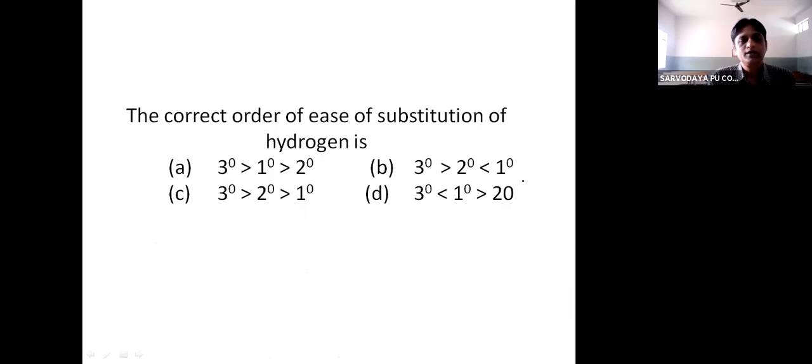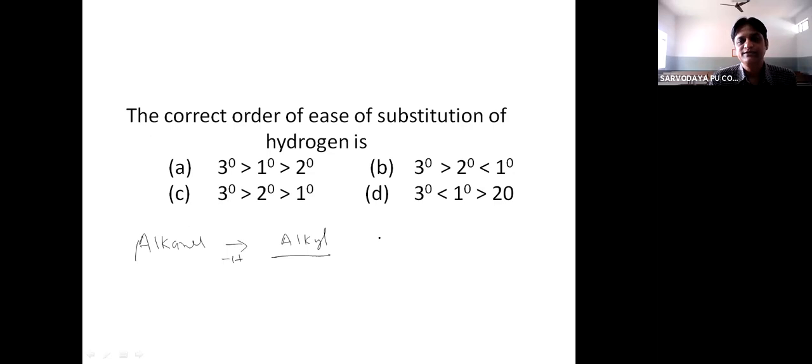The correct order of ease of substitution of hydrogens. So we know that alkanes undergo substitution reactions. When alkanes lose one hydrogen atom, they get converted into alkyl groups.